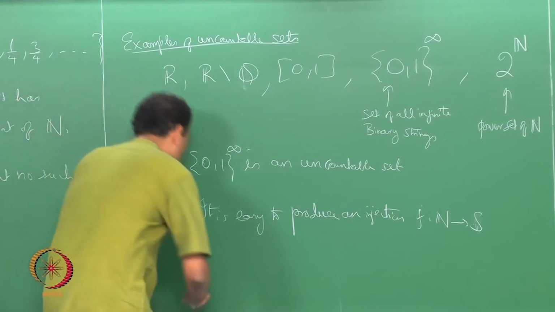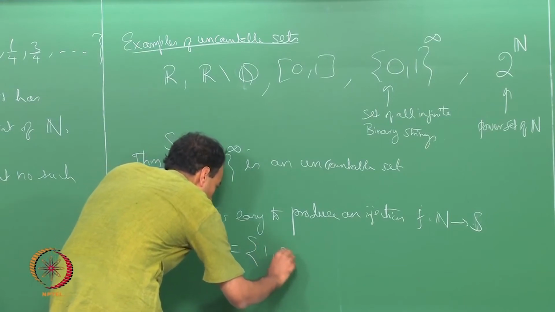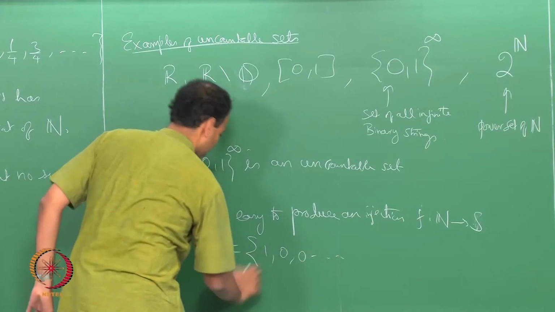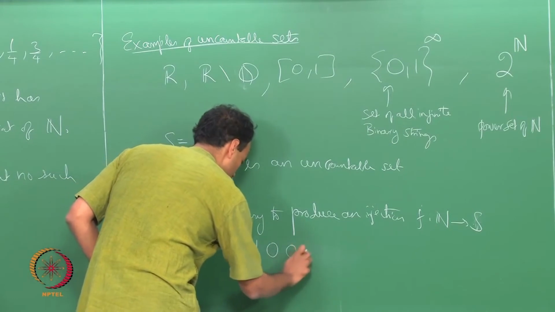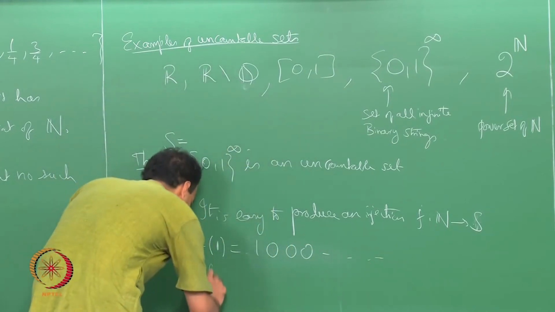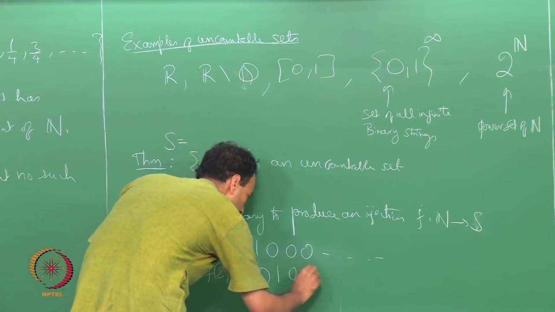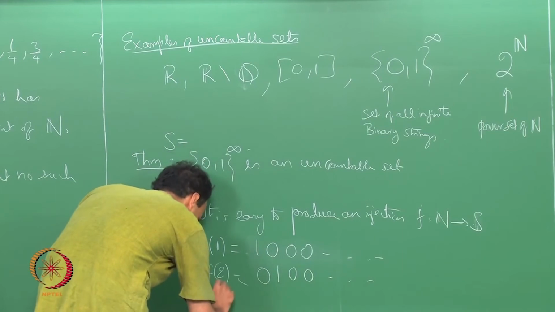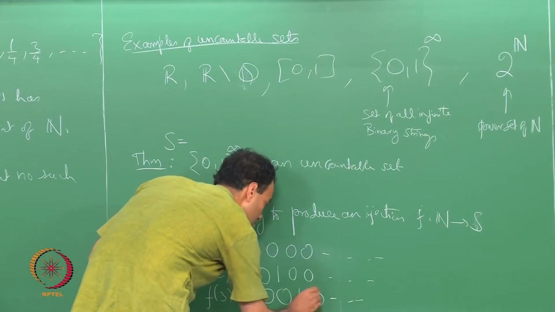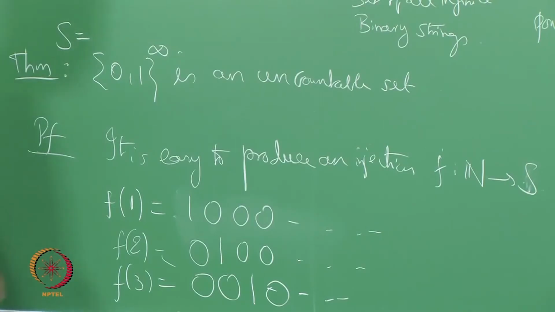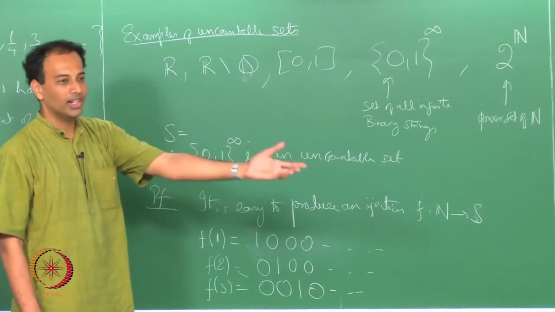For example, you can take, let us say, f of 1 is equal to 1 0 0 0 dot dot dot. Actually this is wrong notation, I should just write one binary string. f of 2 is equal to 0 1 0 0 dot dot dot and so on, f of 3 is equal to 0 0 1 0 0 dot dot dot. There are many such injections, if you want to flip the zeros and ones, you are welcome to do it, you just need to produce one injection.